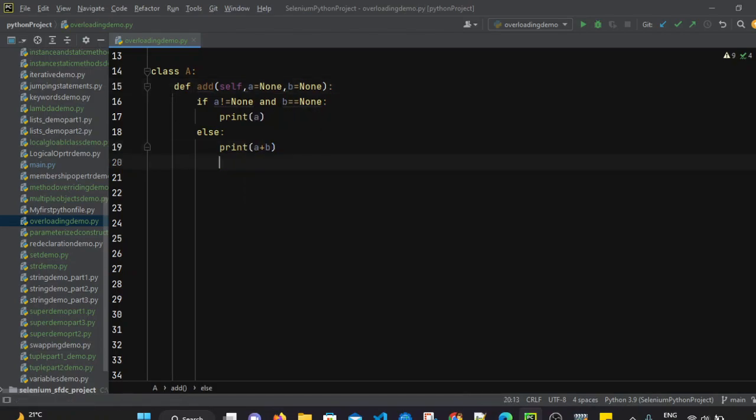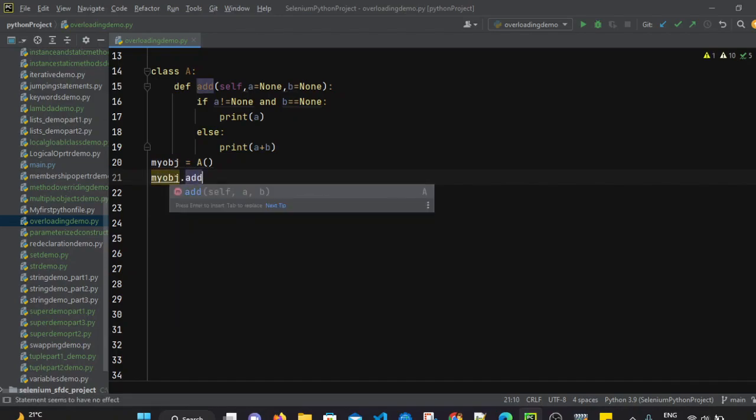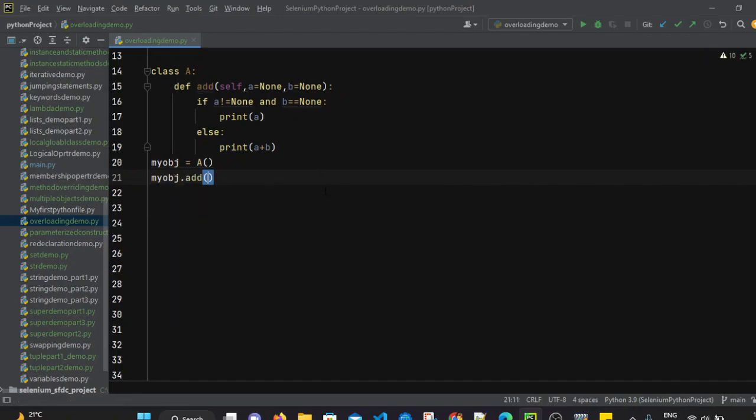Now let's create the object of class A. My obj equals class A object. So now we have created the class A object, and by using this my obj, let's call the add method. First we will call it by giving two parameters. Let's say 100 comma 200. So now we have passed two values. What output should it return?